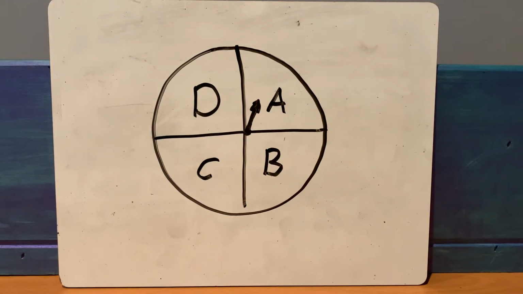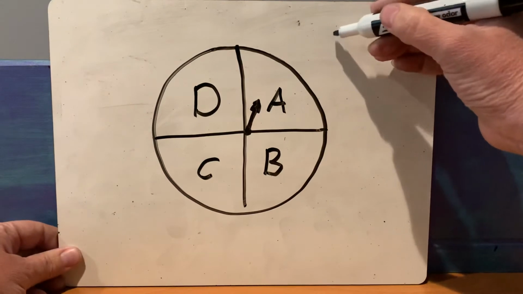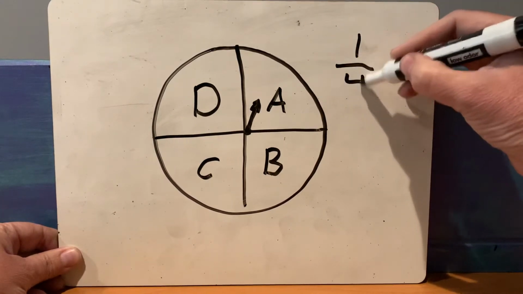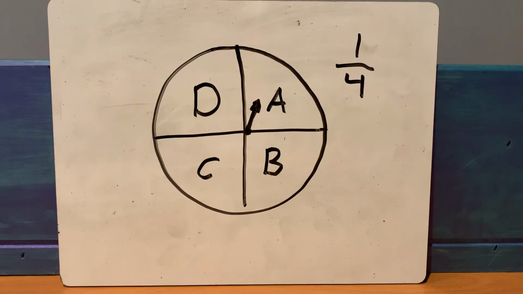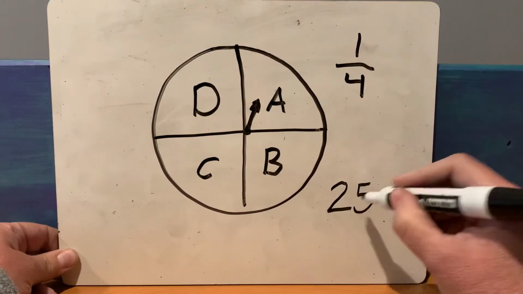So looking at the spinner, the drawing of a spinner, if we were going to write the probability that the spinner will end up in region A, we would see that there is one A and there are 4 total regions. So the probability would be 1/4 or 1 over 4. Now we can use the word chance and a percent to describe the possibility that the spinner will land in A. Since the fraction is 1/4, we know that's equivalent to a 25% chance. So chance would be expressed as 25%.